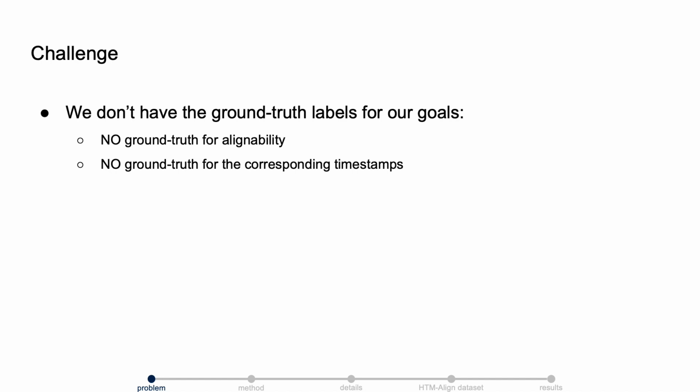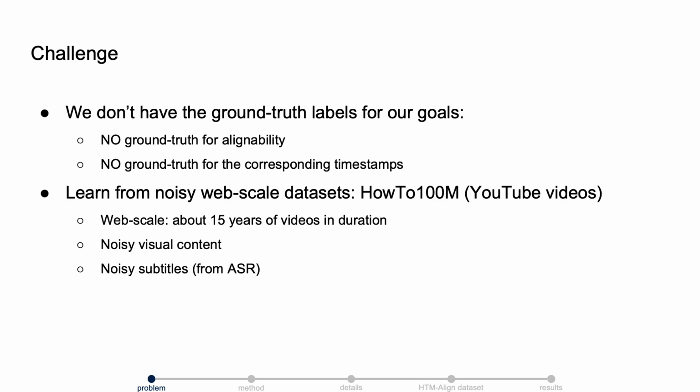The main challenge of our work is that we do not have the ground truth labels for either the alignability or the corresponding timestamps. Additionally, we aim to learn from the noisy web-scale dataset How-to-100M, which consists of YouTube videos. These uncurated videos have substantial noises from both the visual side and the textual side.